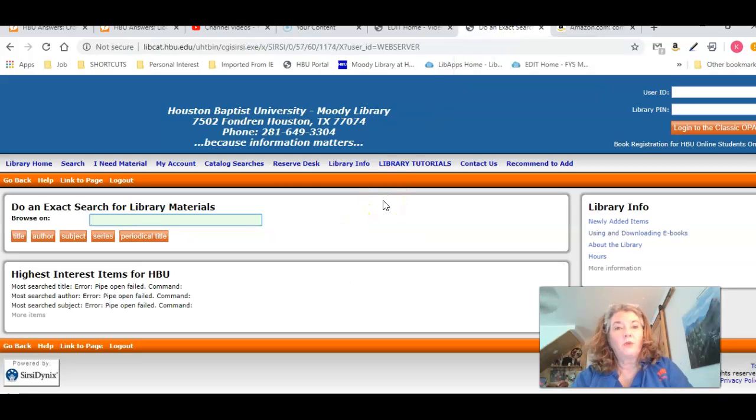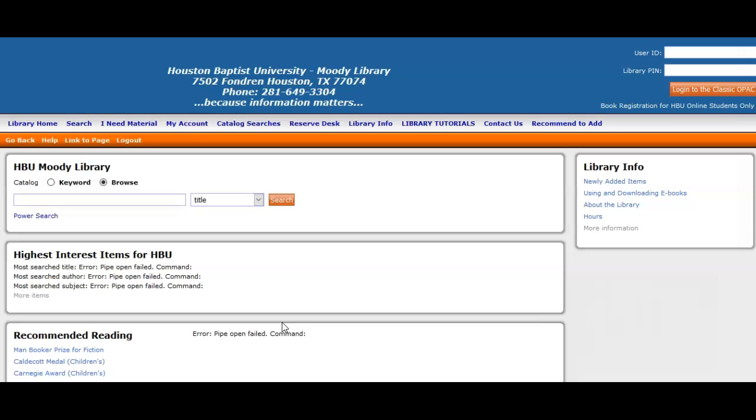And this is how I got to this: hbu.edu/Moody Library. And then I scrolled down to the very bottom to the 9 boxes and clicked on Browse Catalog Search. I'm in the library catalog, which is accessed via hbu.edu/Moody. And you just scroll down to the bottom of the page and click on Browse Catalog. And I'm going to run a quick search for an author, Rebecca. And let's go ahead and change this to an author search.